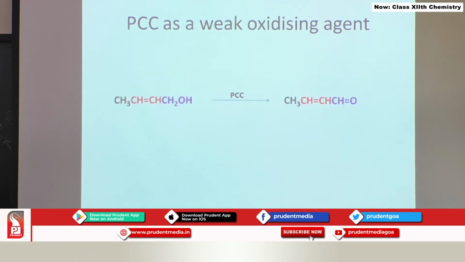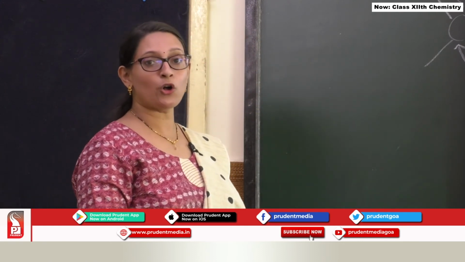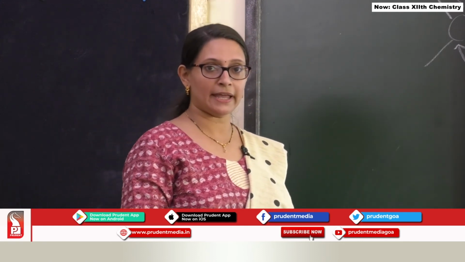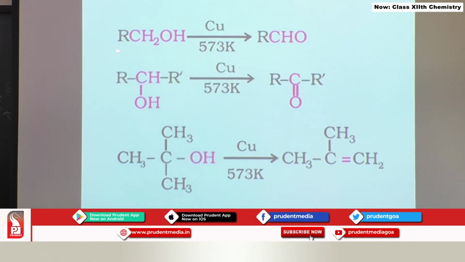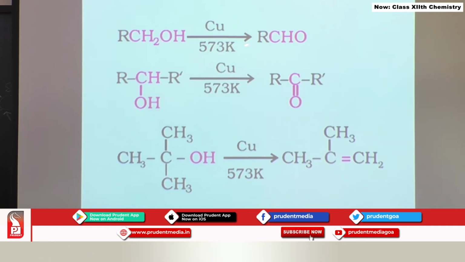Dehydrogenation can also be carried out using copper tube at 573 Kelvin. Just look at the reactions. Start with primary alcohol, dehydrogenate it using copper and 573 Kelvin temperature, you get an aldehyde. You start with secondary alcohol, dehydrogenate it, this will get removed and you are going to get a ketone.